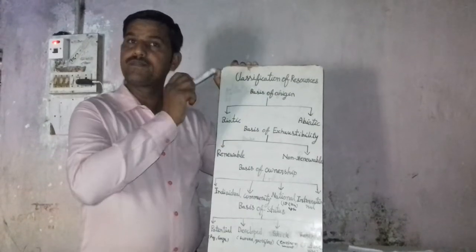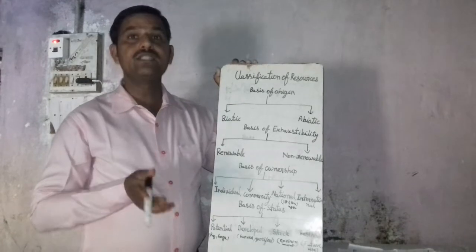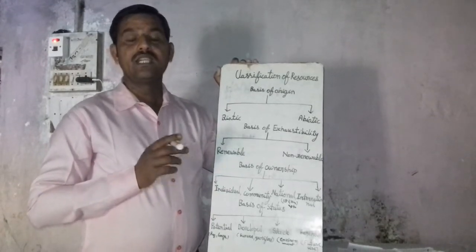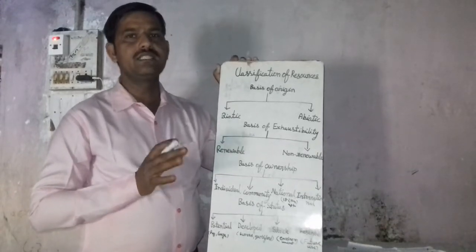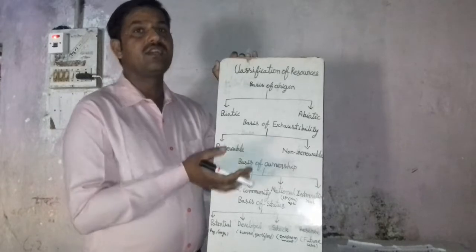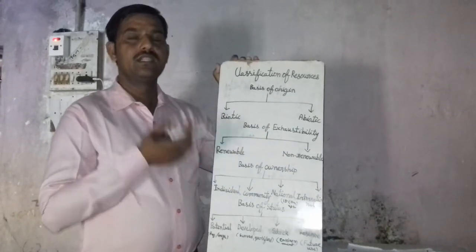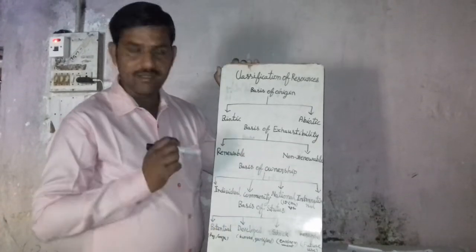For the example of the Ladakh region: in Ladakh, enough anthracite coal is available, but the Indian government does not have the technology to extract this resource, anthracite coal, from the ground. So that is included in developed.